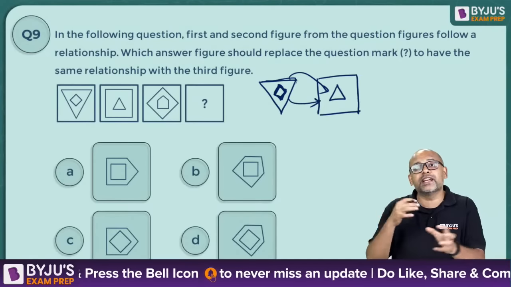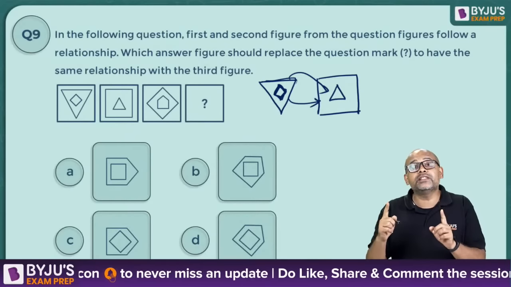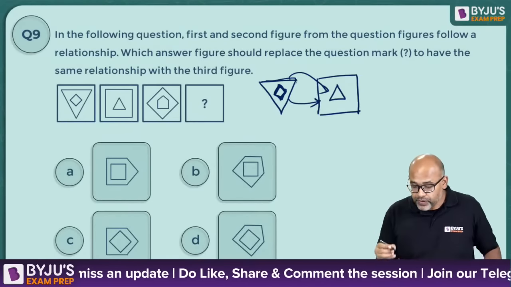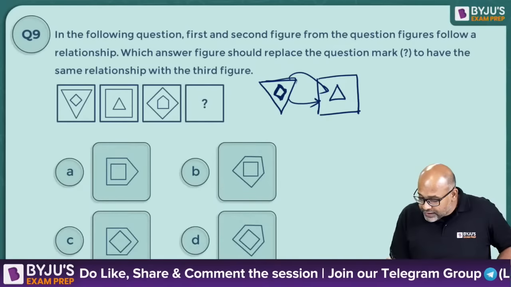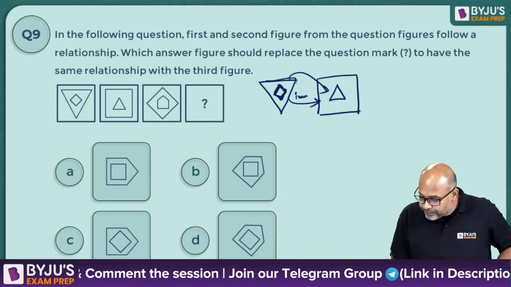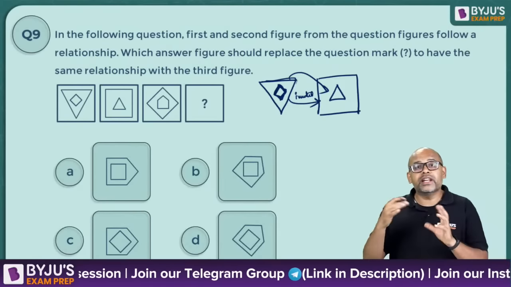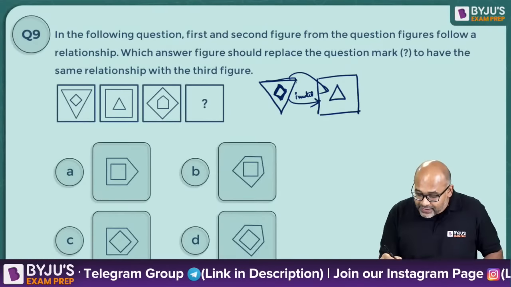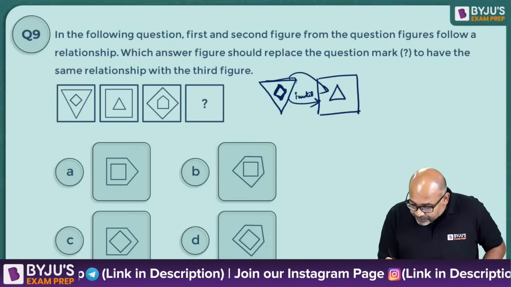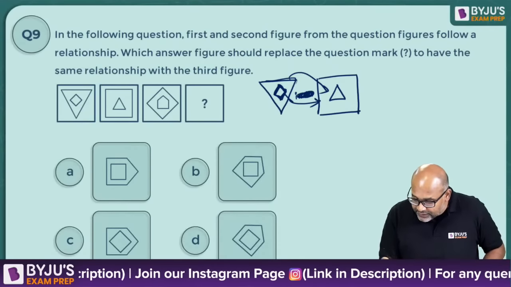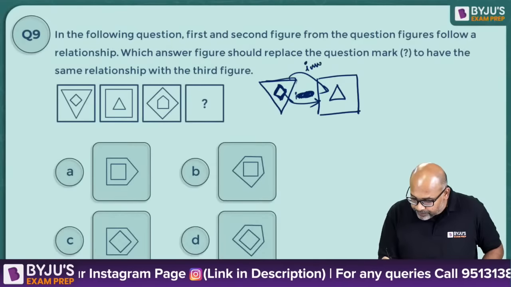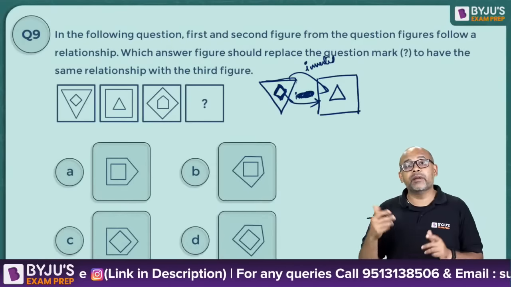And it's not just inside and outside. There is a difference in the orientation also. The outside figure, when it goes inside, is inverted. The triangle became inverted.